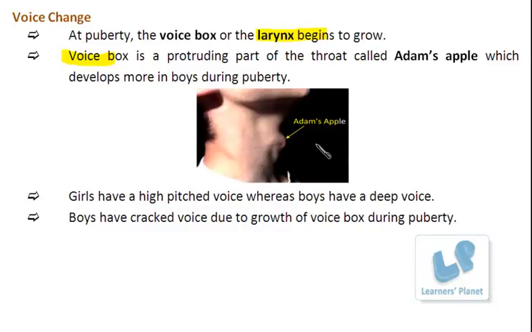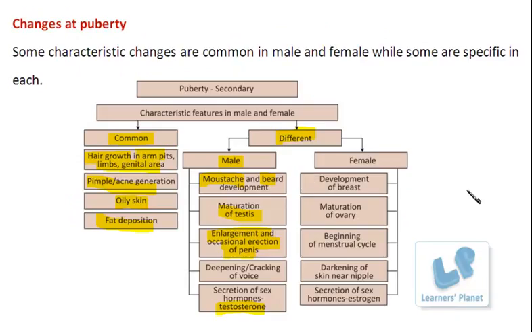Fine. So this is a specific feature in the males, but definitely in the case of girls also there is a change in the voice. Girls have a high pitched voice, whereas boys have a deep voice. Well, in the case of females, there is the development of breast, and this point I have already explained, right? Besides this, there is the maturation of the ovary. The ovary is a female gonad responsible for the production of the ovum, right? And besides that, it also secretes the sex hormones known as estrogen and progesterone.